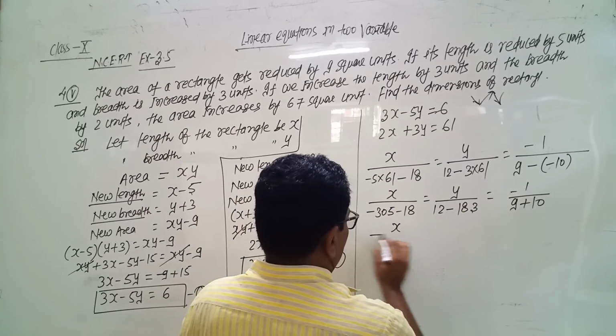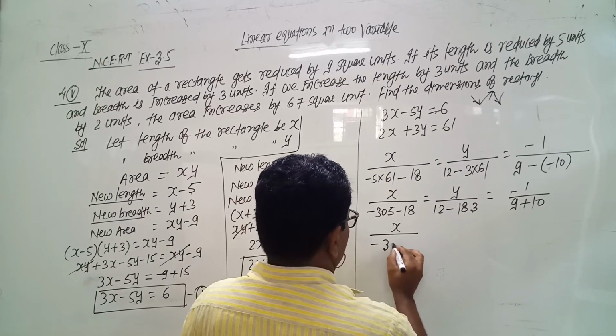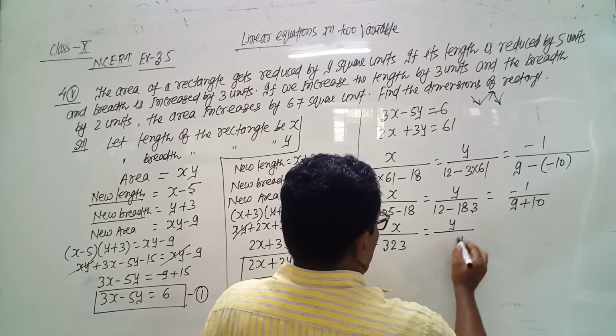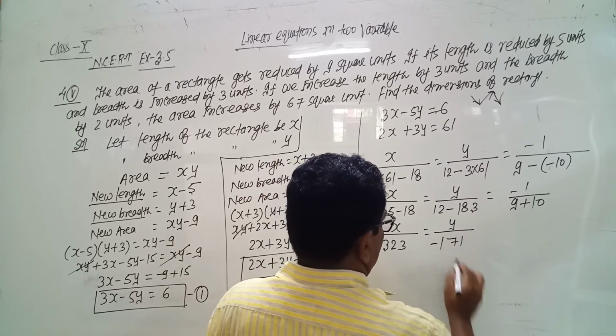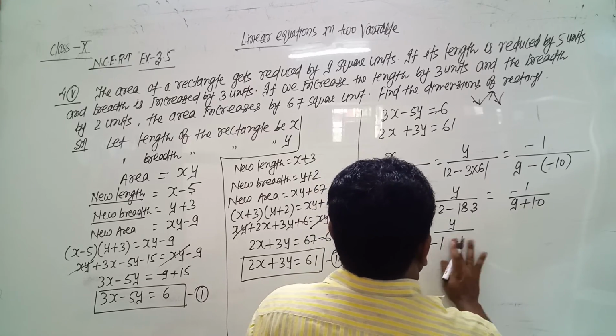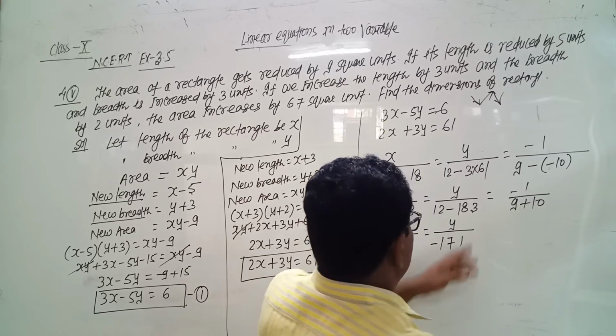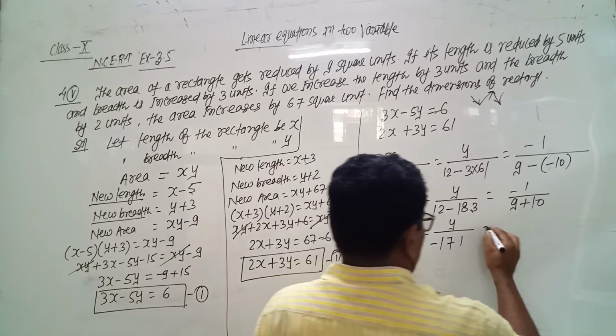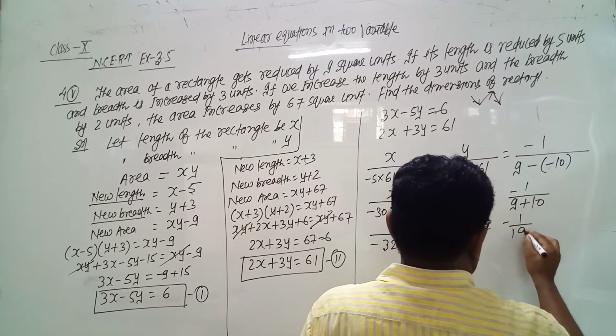So x upon minus 323, y upon minus 171, where 183 minus 12 is 171, equals minus 1 by 19.